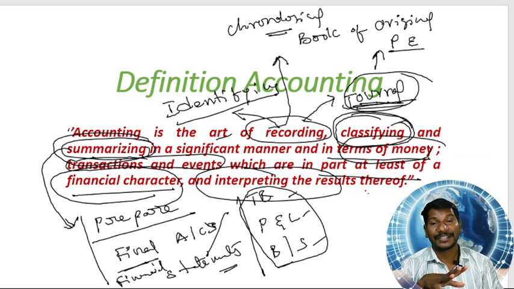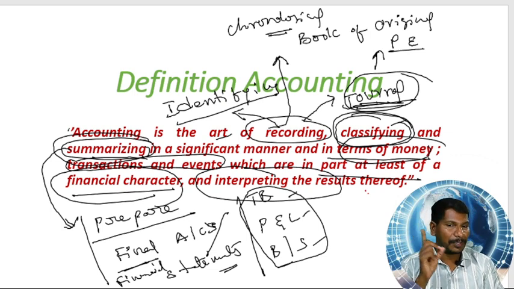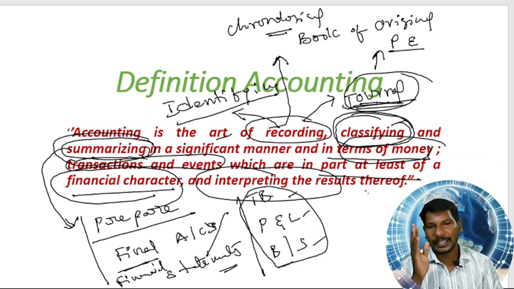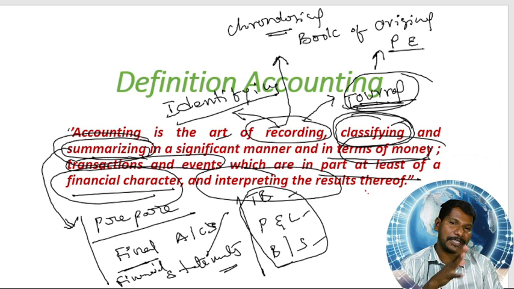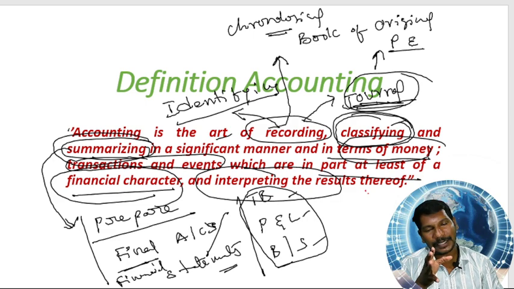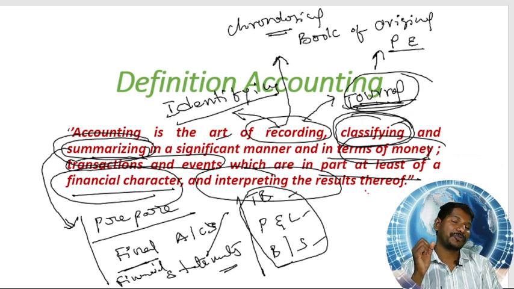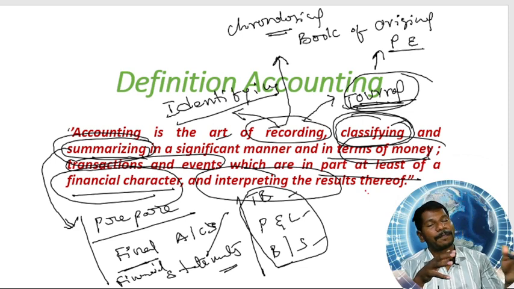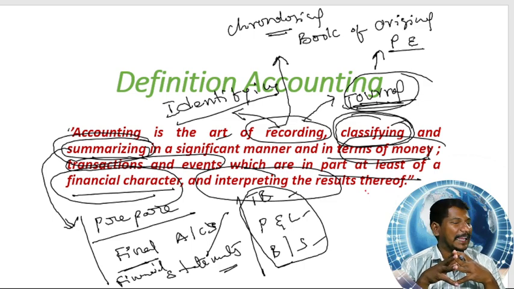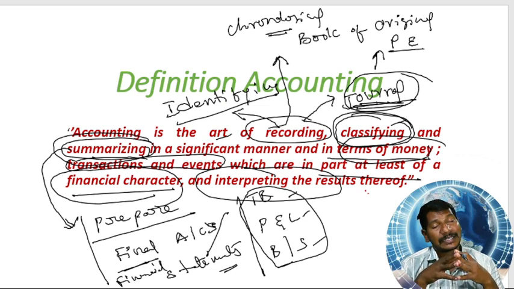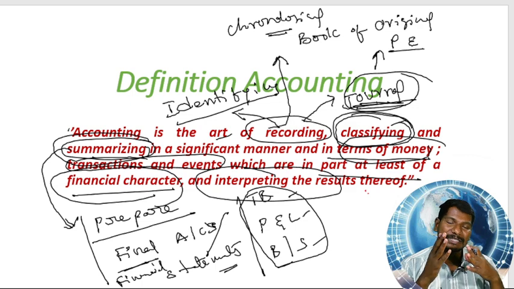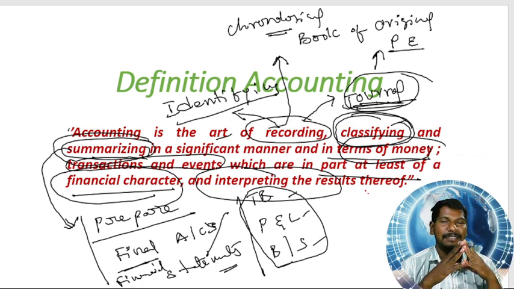After preparation of ledger accounts, we should summarize them by preparing financial statements, namely the trial balance, profit and loss account, and balance sheet. After preparation of financial statements, we should give short explanations, as well as establish some kind of relationship between the figures by using other tools and techniques in accountancy. Okay, friends, you can understand these processes in detail in the next classes.